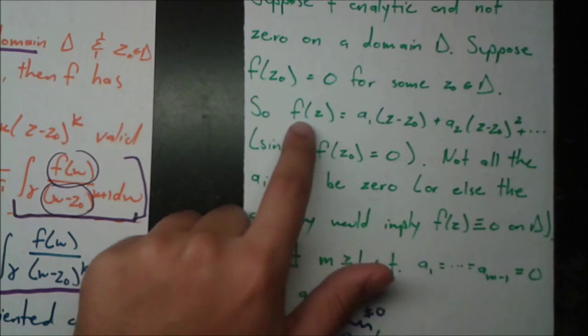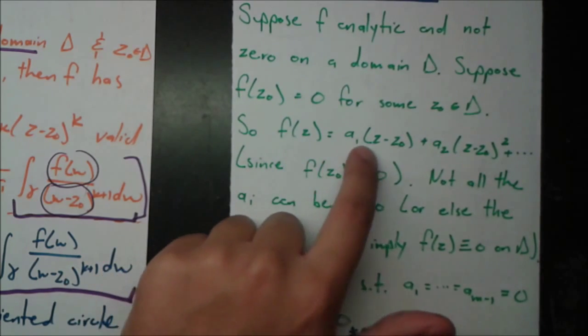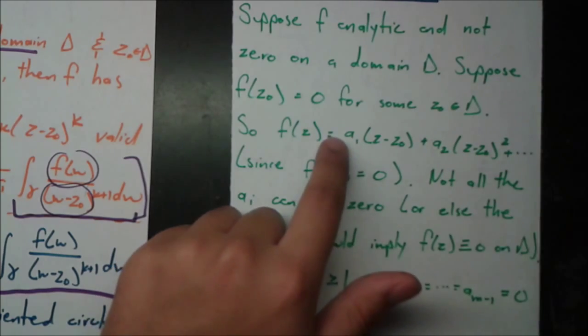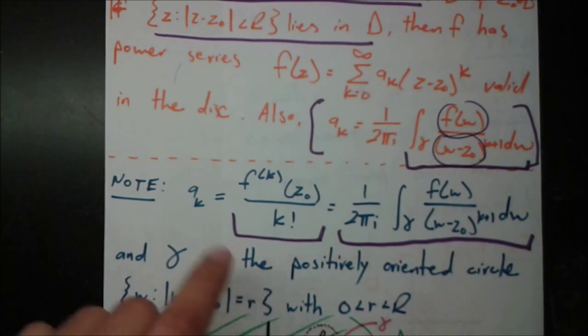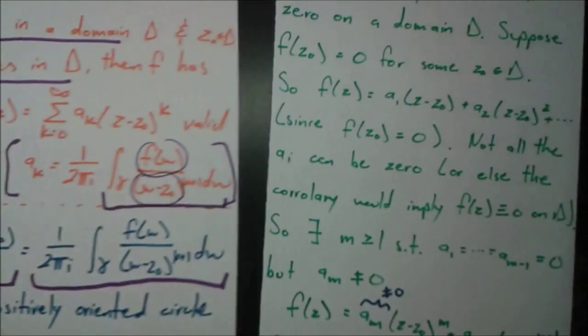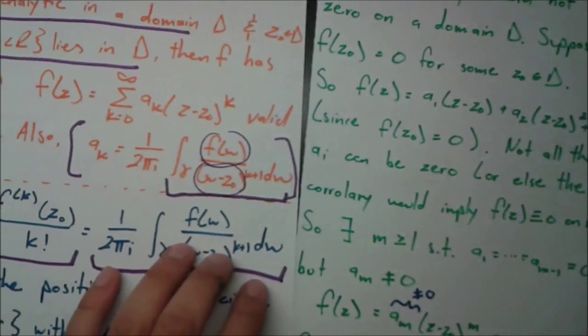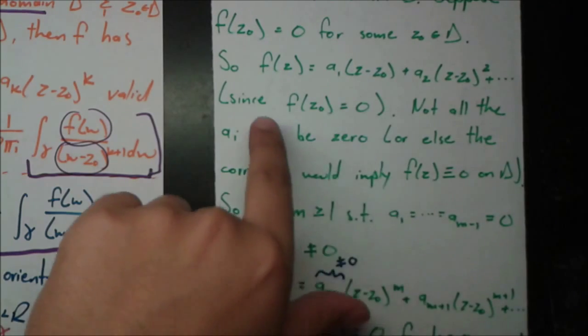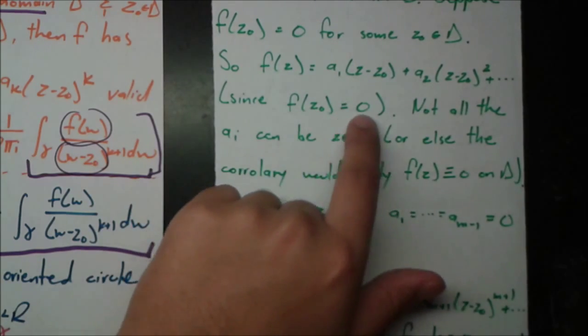Okay, so that means that f of z is equal to a sub 1 times z minus z0 plus a sub 2 times z minus z0 squared, and so on. Why is there no a sub 0 there? Well, there really is. In fact, a sub 0 is equal to f of z0 over 0 factorial, but f of z0 is what? It's equal to 0. So that means a sub 0 is equal to 0, and there is no constant term.